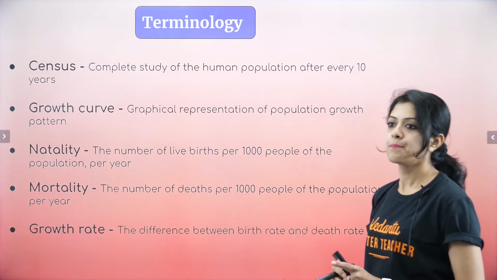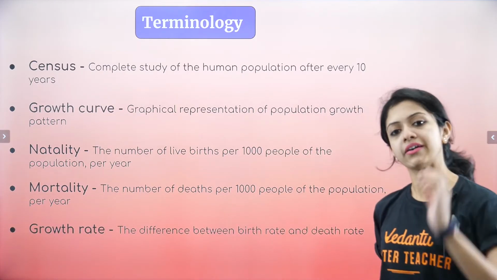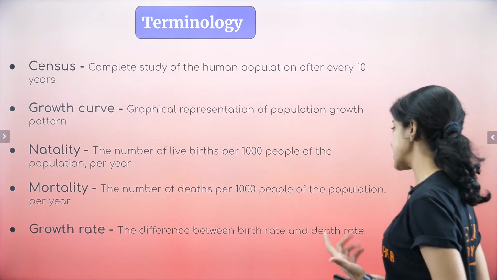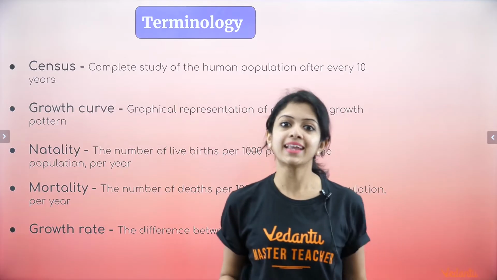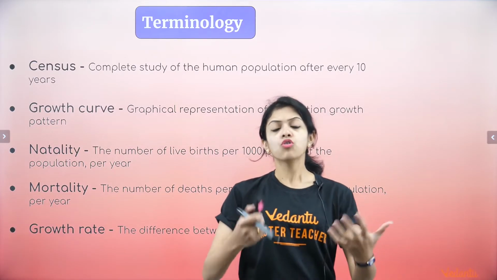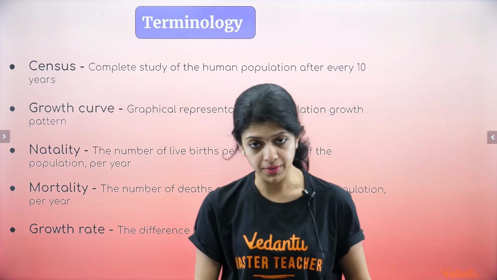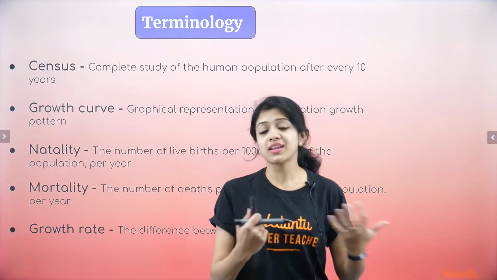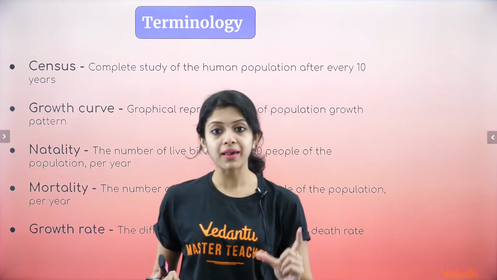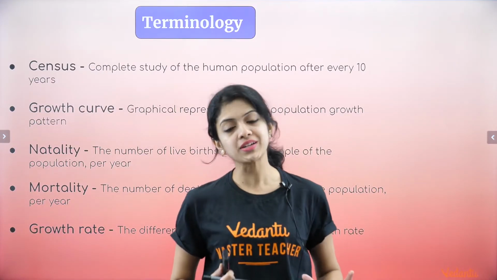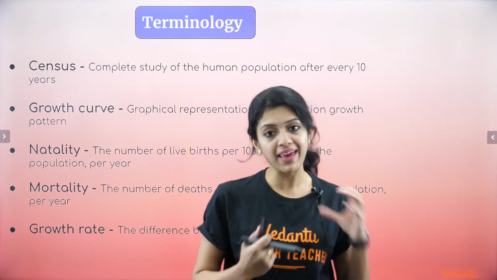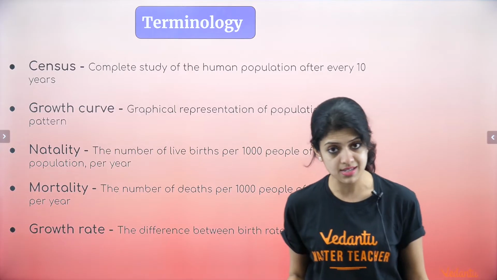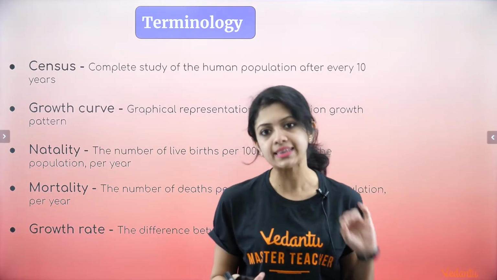And the last most important term is growth rate, which again pretty much tells you what it is. Growth rate is the difference between birth rate and death rate, because how many individuals are being born into this population and how many are dying. The difference between that gives you an estimate of how much the population is growing. Growth rate of a population is hence this. It can be positive, it can be negative in certain cases, but yes, this is basically the idea of growth rate.